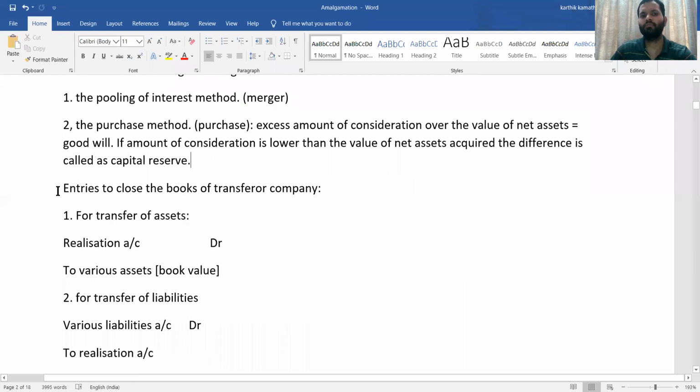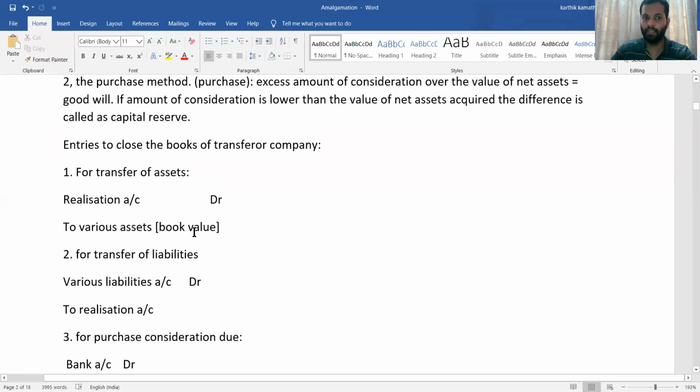Now, entries to close the books of account of transferor company or selling company. In the books of selling company, what entries do we have to make? First is for transfer of asset. Whenever there is a transfer of asset, the first thing you have to do is the realization account. In the realization account, on the debit side, you are going to write all the concerned assets at book value. So realization account debit to various assets at book value, first entry. Then for transfer of liability, on the credit side of the realization account, you are writing all the liabilities. So various liabilities accounts debit to realization. That is one more journal entry.